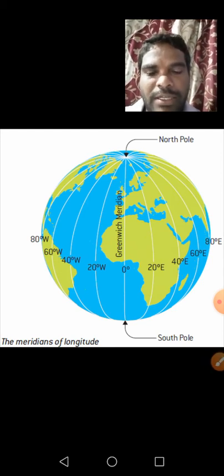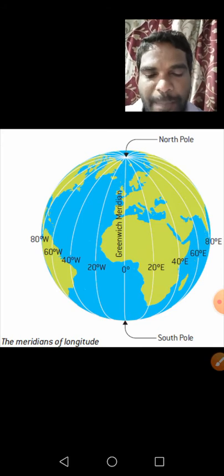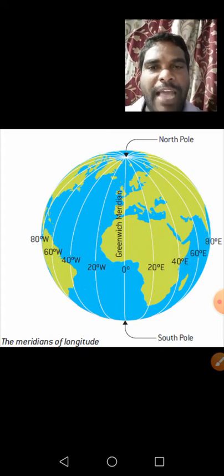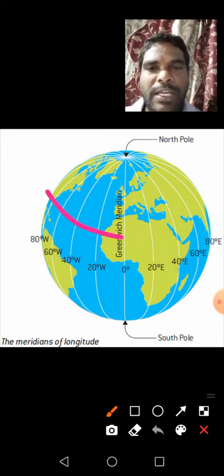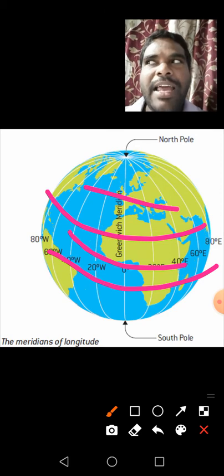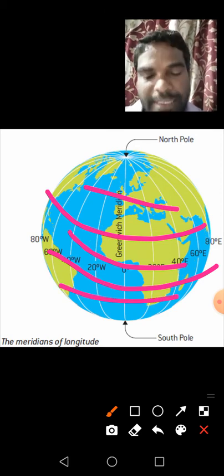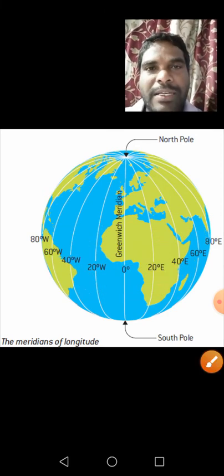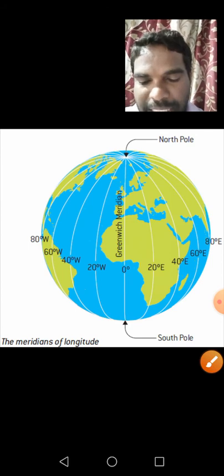Don't neglect. Okay? Yes. Next one, meridians cut the parallels at a 90 degree angle. Meridians cut the parallels at 90 degrees like this. See. Okay? Understand children? Yes. Like that. Okay? Yes.